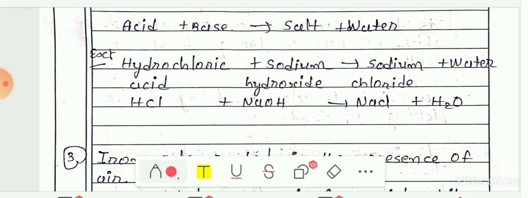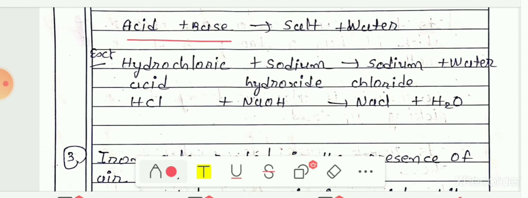Here the equation for the reaction is also given to you. In this reaction acid and base react chemically with each other and produce salt and water. In our example, hydrochloric acid, HCl, reacts with sodium hydroxide, the base, represented by NaOH, and as a result it produces salt, sodium chloride, NaCl, and water, H2O. So this is the neutralization reaction.